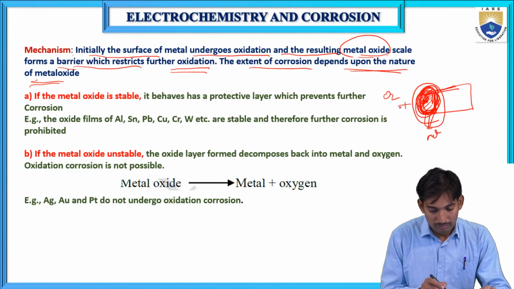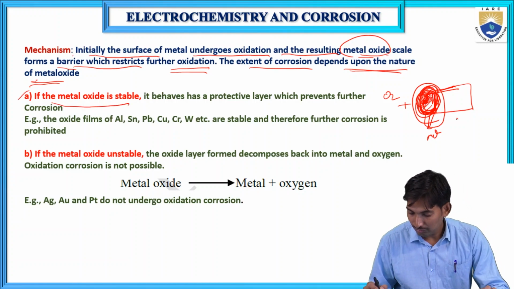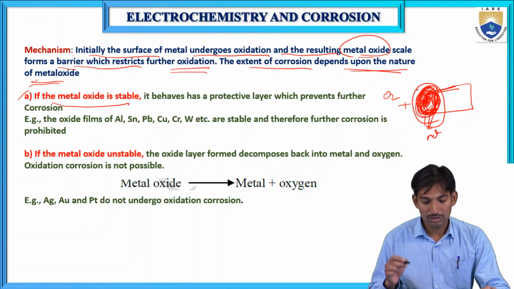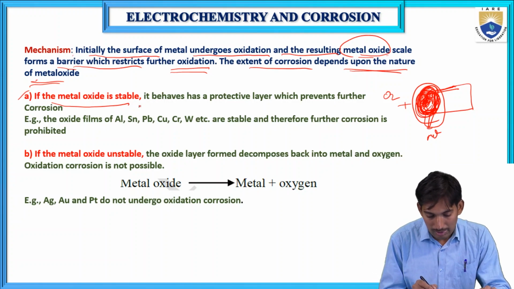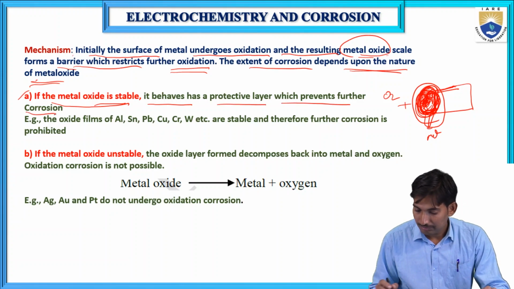If the metal oxide is stable, first it forms metal oxide on the surface. If the metal oxide layer or film is stable, then what happens? It behaves as a protective layer which prevents further corrosion.